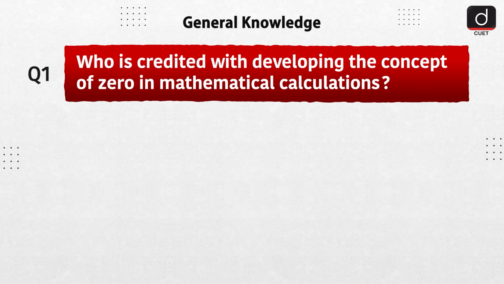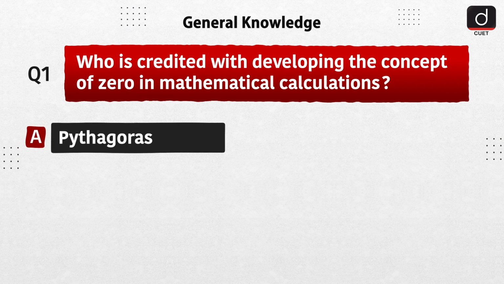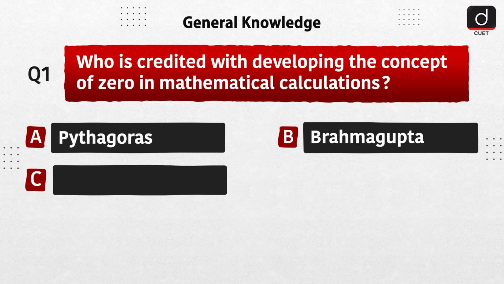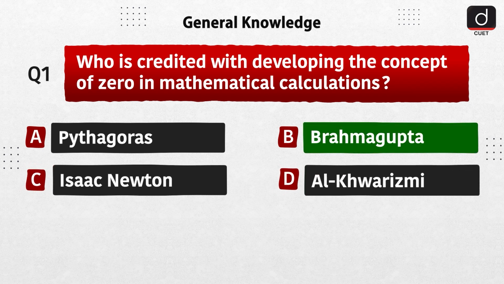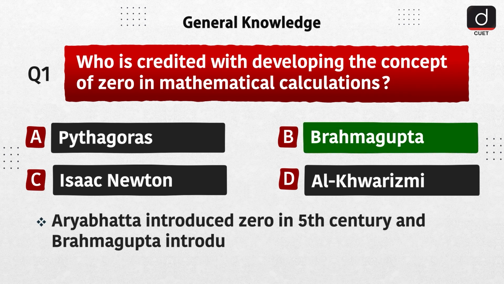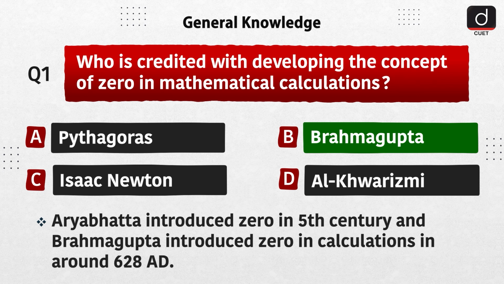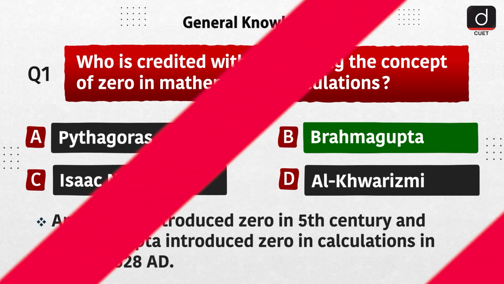First question is, who is credited with developing the concept of zero in mathematical calculations? Option A, Pythagoras. Option B, Brahmagupta. Option C, Isaac Newton. Option D, Bhaskara. The correct answer is option B, Brahmagupta. Aryabhatta introduced zero in the 5th century and Brahmagupta introduced zero in calculations in around 628 AD.